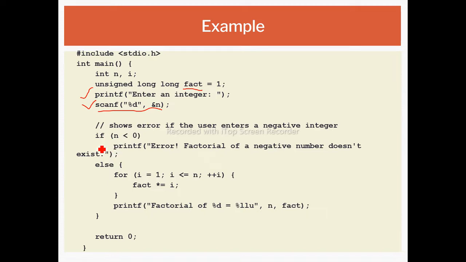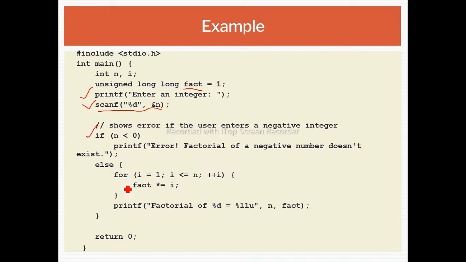Firstly we check whether that number is less than 0. Why? Because we cannot find the factorial of negative numbers. So to find the factorial of a number, we first need to check whether that number is positive or not. If that number is positive, then and only then can we find the factorial.